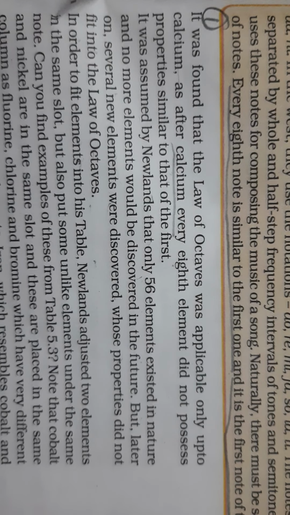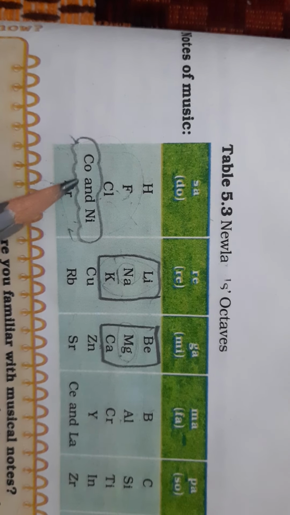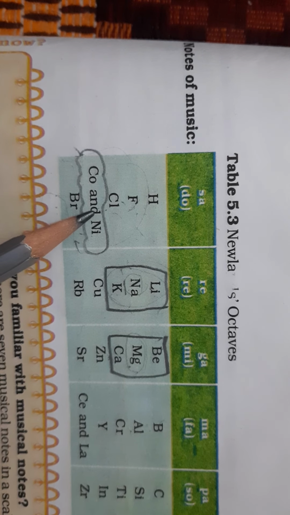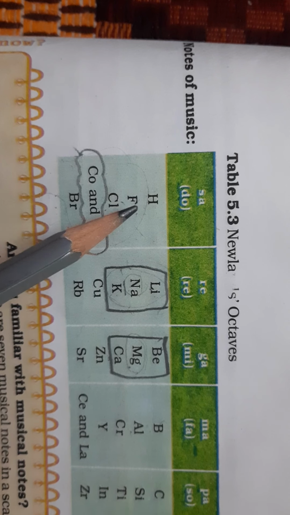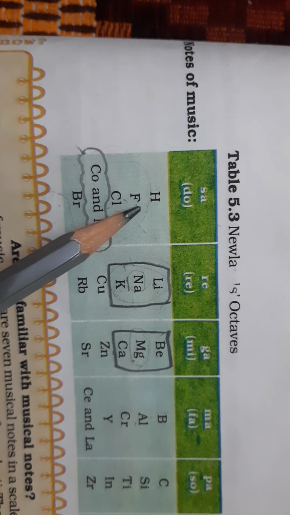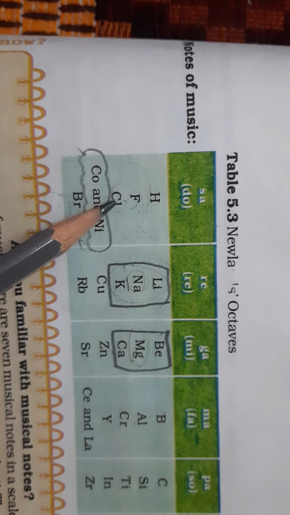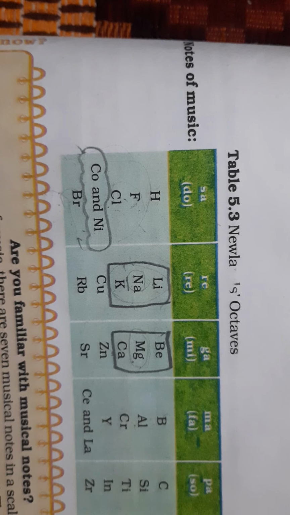Third, he could not explain why nickel and cobalt, which show different properties, were put in the same column along with fluorine, chlorine and bromine, because the properties of fluorine, chlorine and bromine are different from cobalt and nickel.